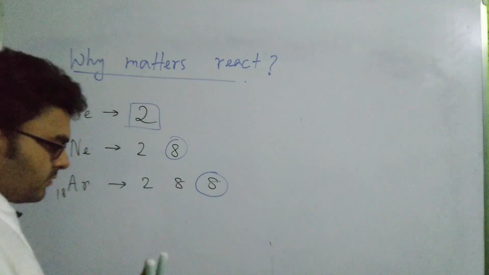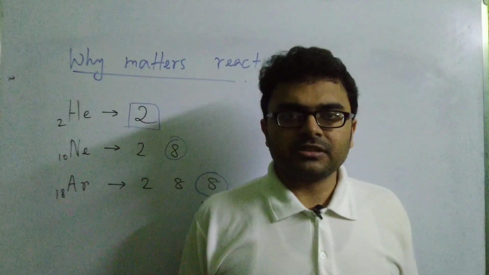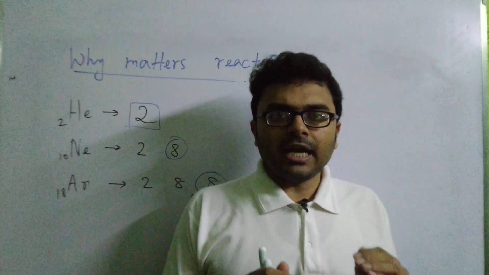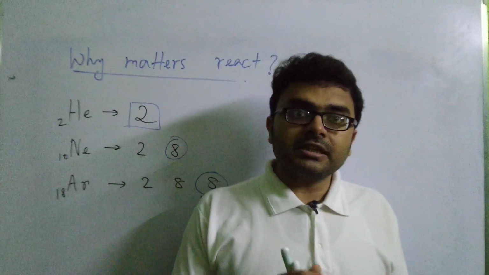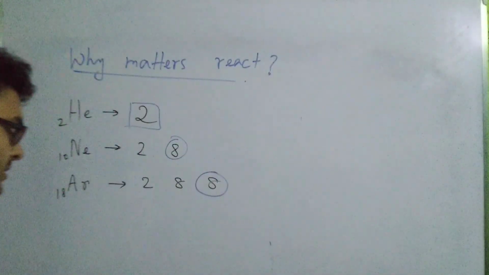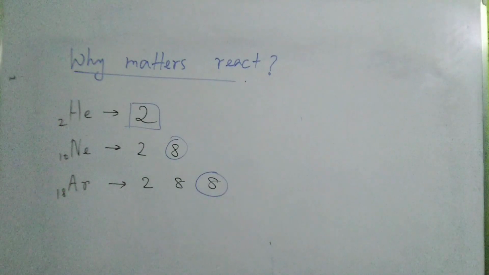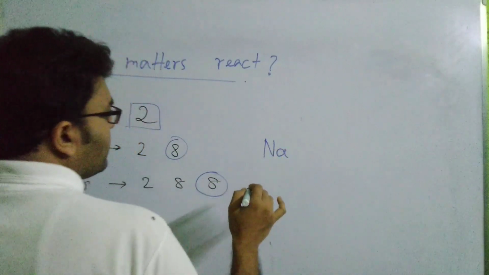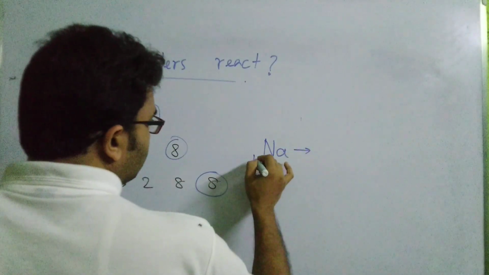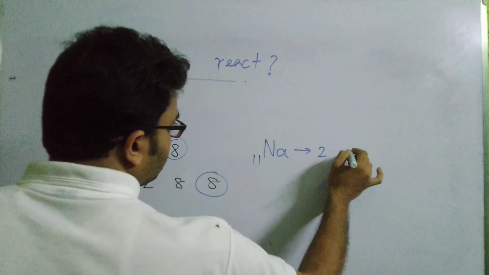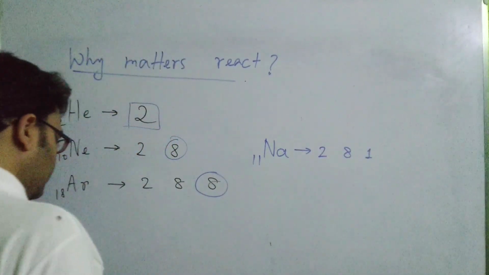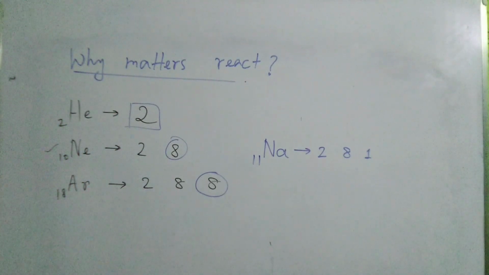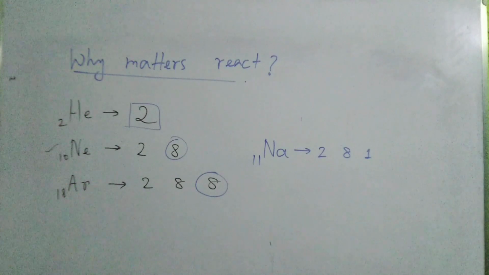I said one sentence in the previous class, that the atom of every element tries to attain the electronic configuration of its nearest noble gas. So if I consider the element sodium, it has atomic number 11 and a configuration of 2, 8 and then 1. The nearest noble gas to sodium is neon, so sodium will try to attain the electronic configuration of neon, isn't it?